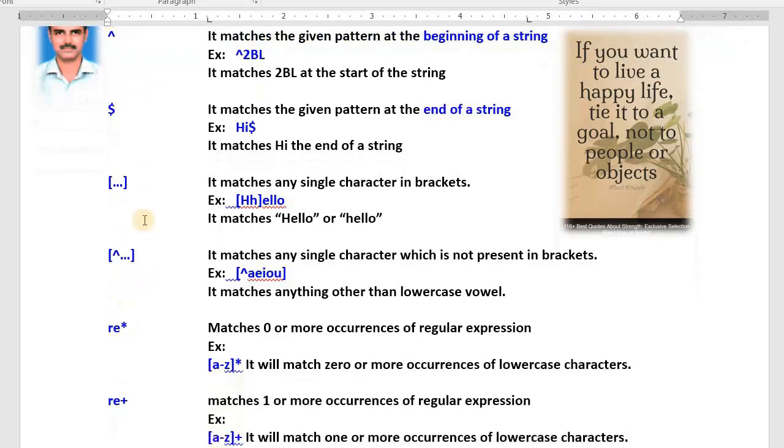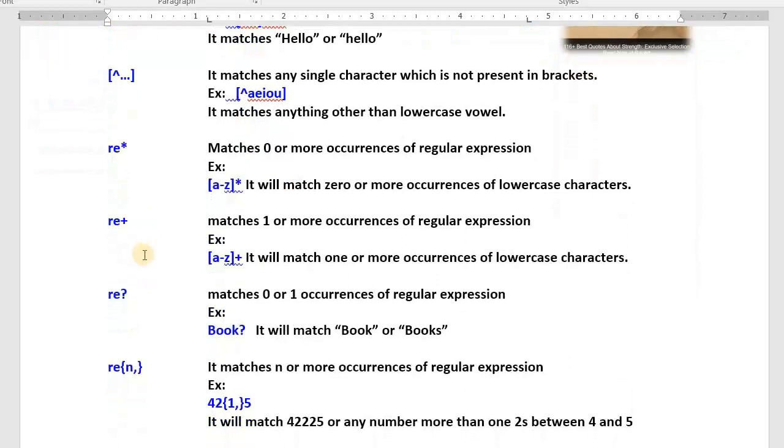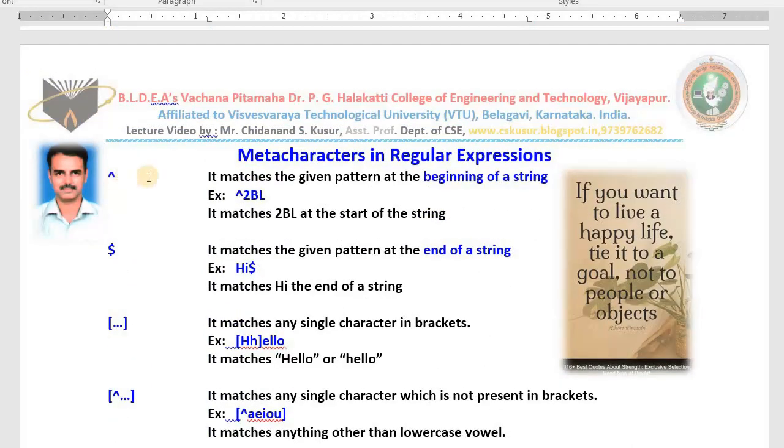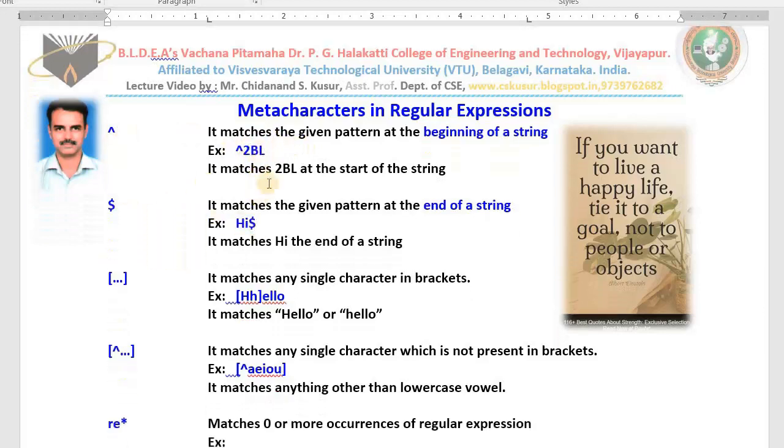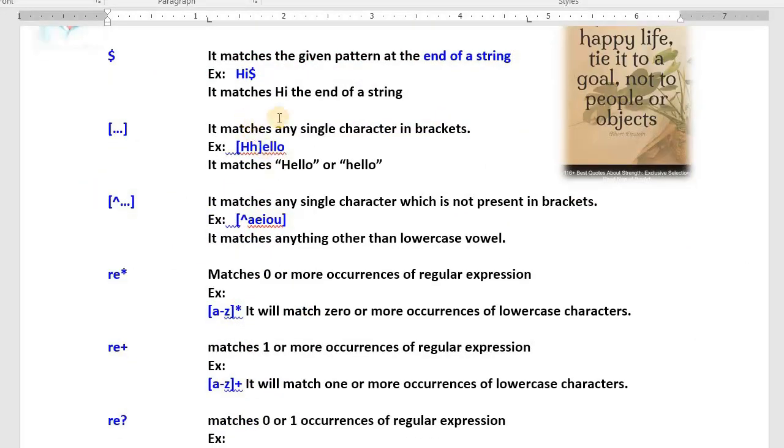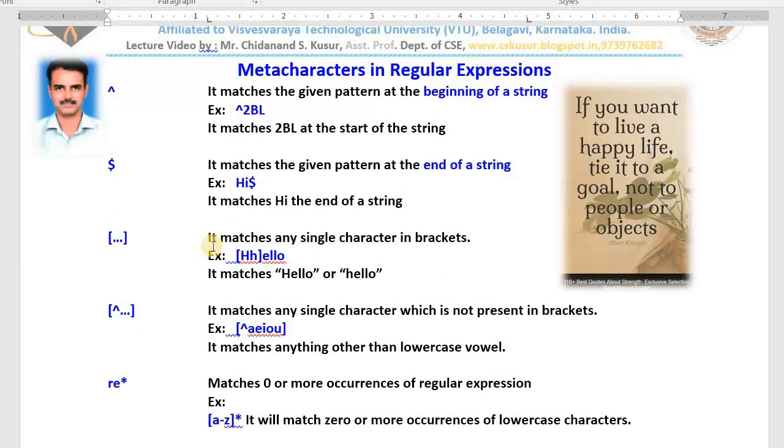In the last class I explained all these things. First I explained these regular expressions, and in the last class I explained the caret: the string needs to match with the given pattern, the string needs to match with 2BL, the string needs to end with HI. It matches any single character in brackets. It matches hello that starts with capital H, and hello that starts with small h also. I hope you remember.